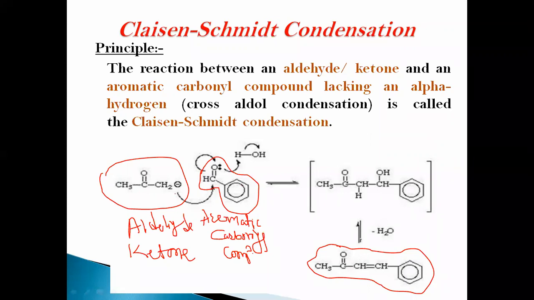Here, the aldehyde or ketone anion condenses with the carbonyl part of the aromatic aldehyde and makes the condensed product, followed by loss of water molecules to make the desired Claisen-Schmidt condensation product.